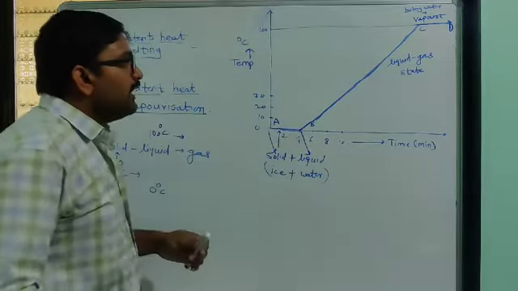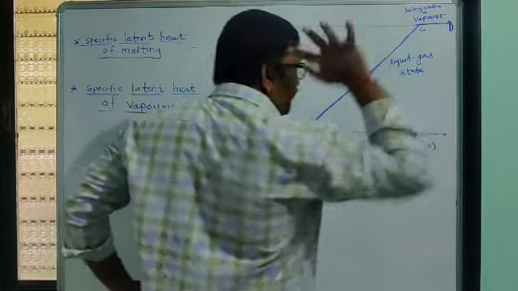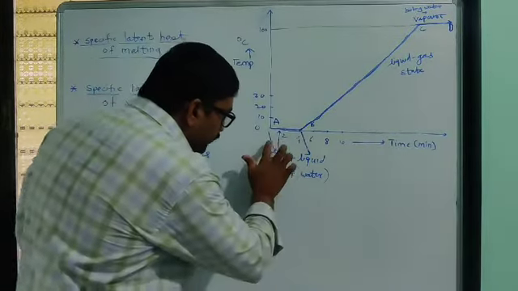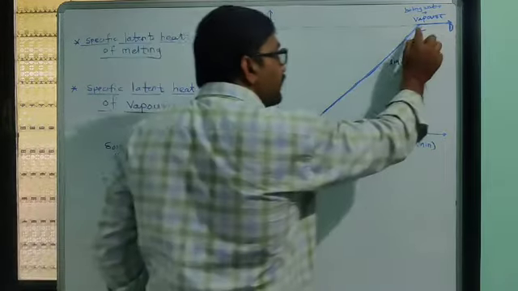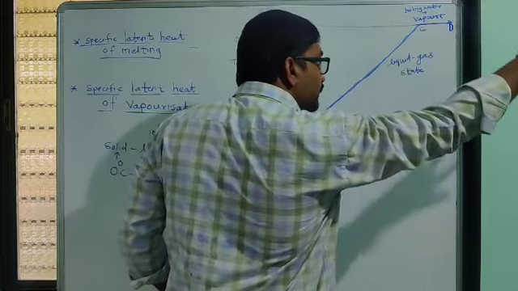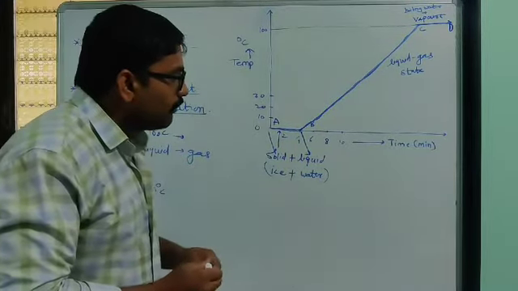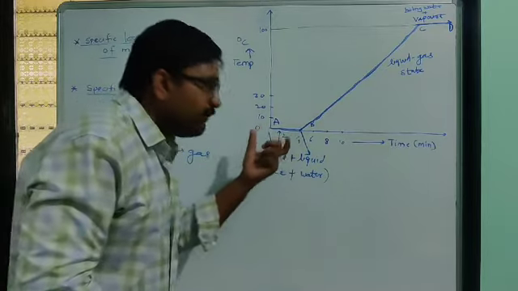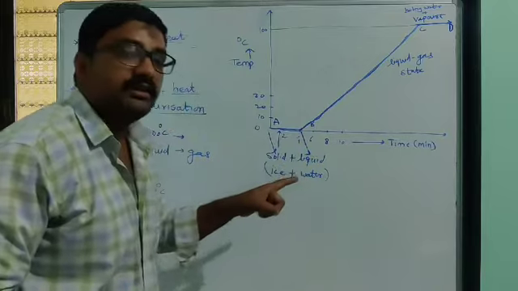The same case happens here and here, but here a solid gets converted into a liquid, and here a liquid gets converted into vapors. Look, the temperature remains constant, but the state of the substance gets changed.